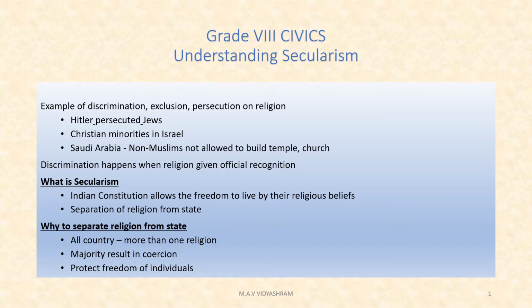Among these religious groups, there will most likely be one group that is a majority. If the majority religious group has access to state power, then what happens? They can easily use their power and financial resources to discriminate against another religion. This tyranny will result in discrimination or coercion. Coercion is a forceful attempt. The majority could easily prevent the minorities. Then, what is Indian secularism?